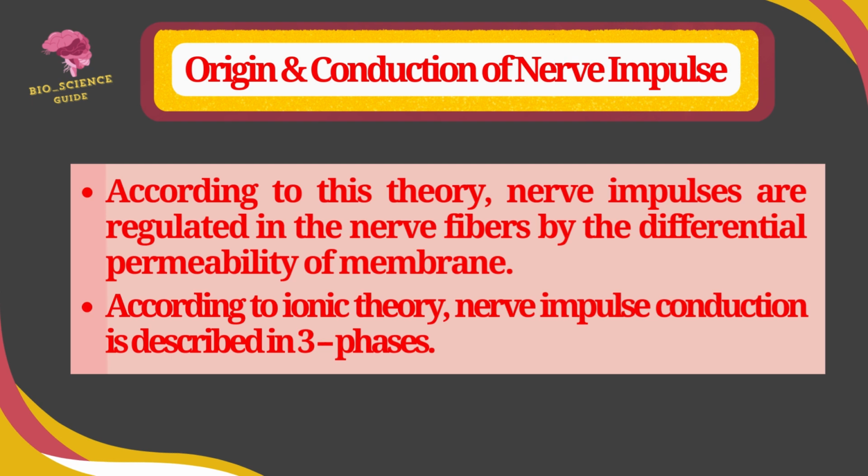According to this theory, nerve impulses are regulated in the nerve fiber by the differential permeability of the membrane.